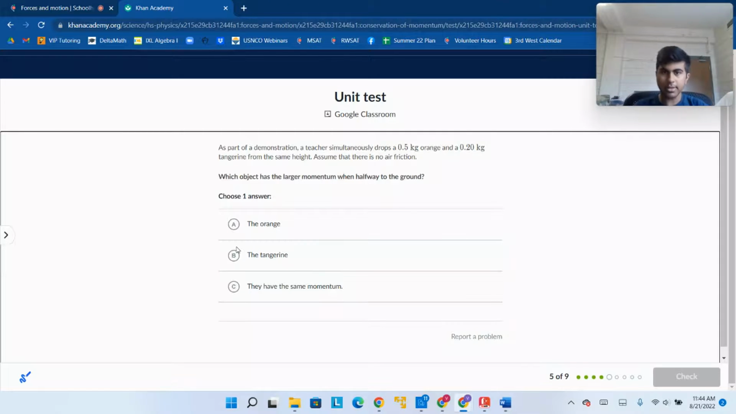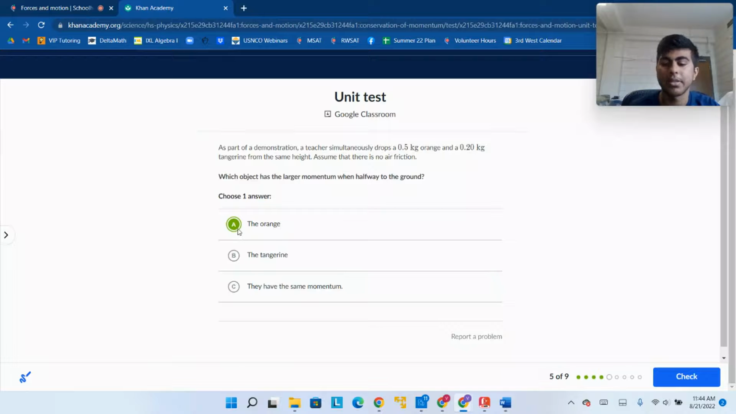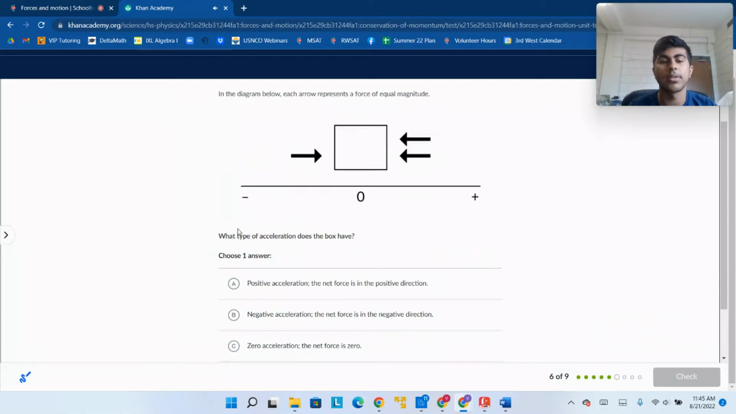Do they hit the floor at the same time? Same acceleration, same speed at all times. So when halfway to the ground, they're going to have some amount of speed, and that speed is going to be the same for both of them. So the velocity is constant. But the orange has more mass than the tangerine. Now, momentum is mass times velocity. If the velocity is constant but mass is bigger, the momentum is bigger. So the larger momentum is going to be the larger mass, which is the 0.5 kilogram orange. So the orange is going to have more momentum. And we can keep going to the next question.